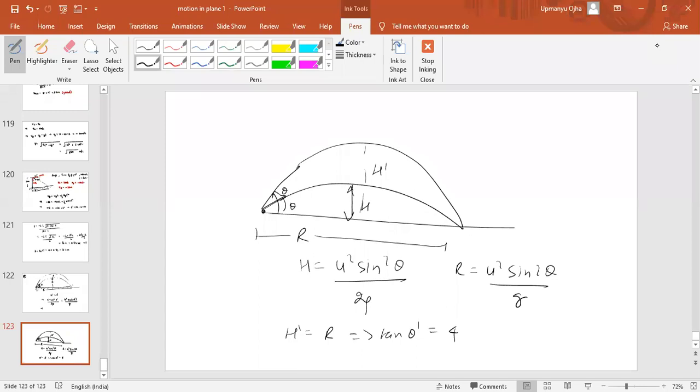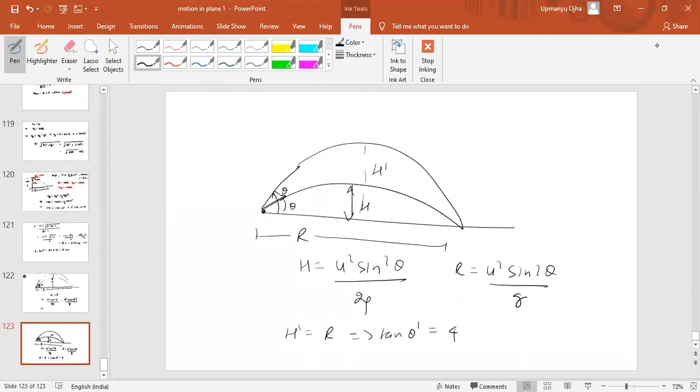Question number 9, how we will solve? Two h plus h equal to 4h.